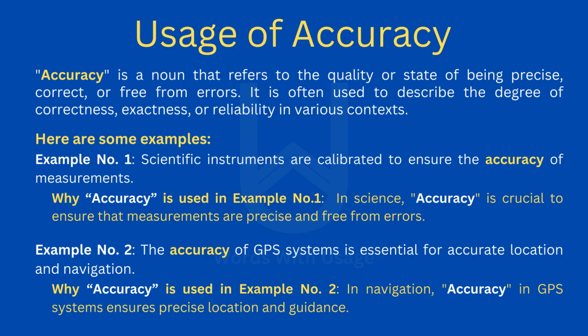Example number 2. The accuracy of GPS systems is essential for accurate location and navigation. Why accuracy is used in example number 2. In navigation, accuracy in GPS systems ensures precise location and guidance.